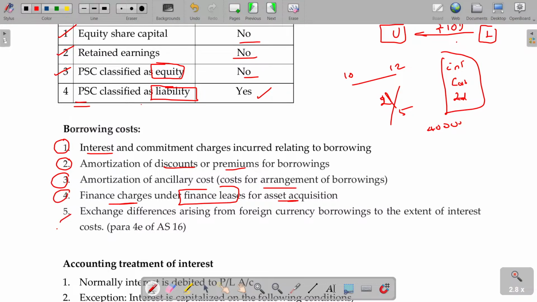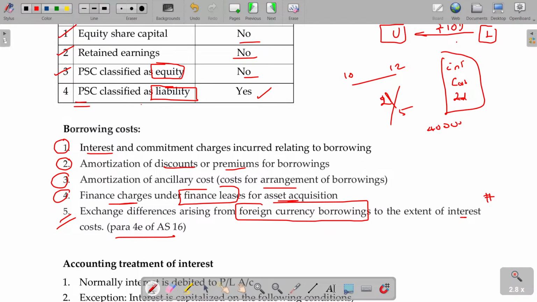Now, the fifth is very important here. Exchange differences arising from foreign currency borrowings, to the extent regarded as an adjustment to interest cost as per para 4E of AS 16. I will deal with it along with an illustration for your better understanding. You need not worry about that. If you are borrowing from a foreign country, why do you borrow from a foreign country? Maybe the interest rate in the foreign country may be cheaper. Because of that reason you borrow.